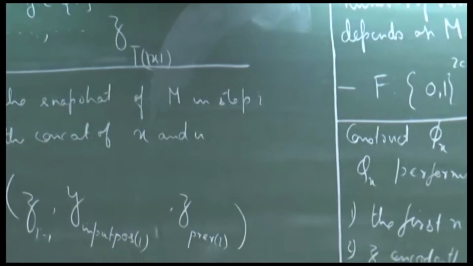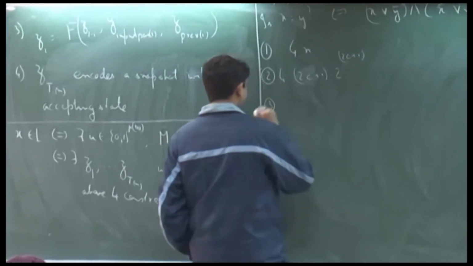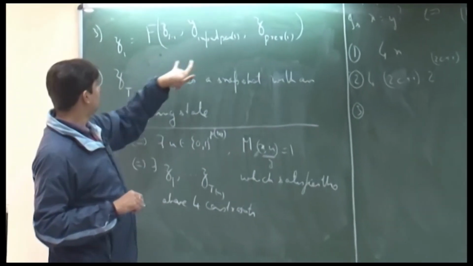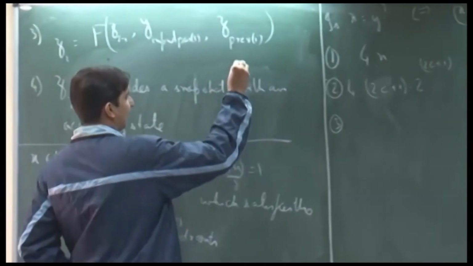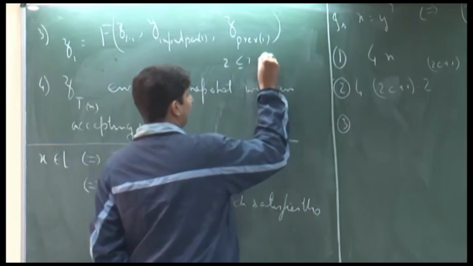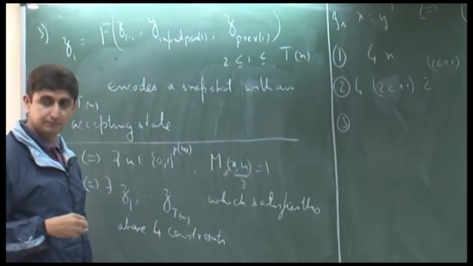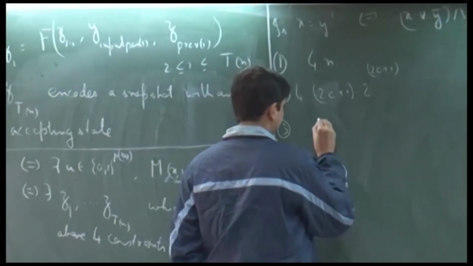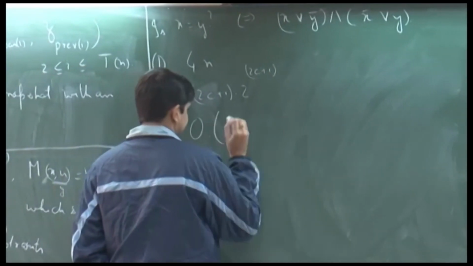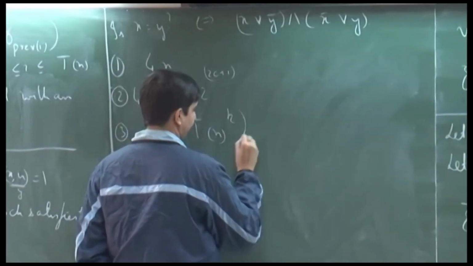For the third step, basically you need something larger. So, here also you are checking equality, but you are doing it for all possible I, so I greater than or equal to 2 and less than or equal to t of n. So, here let me just skip the details and just write this as some big O of t n to the power some constant.